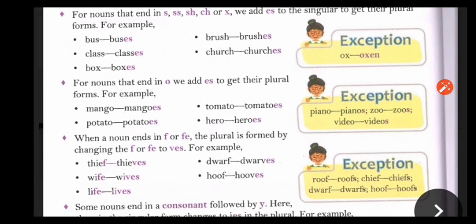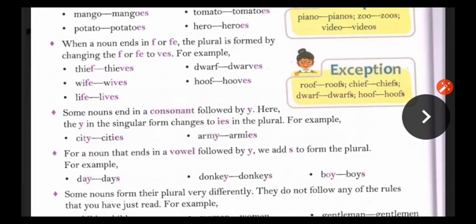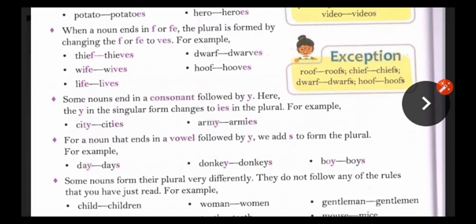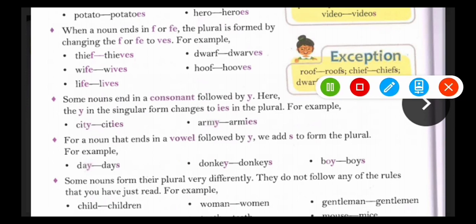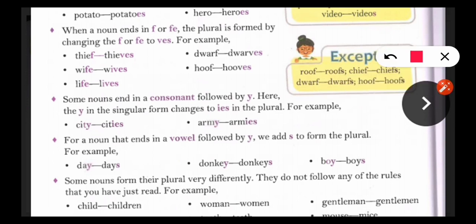Now the next one. When a noun ends in f or fe, then the plural is formed by changing the f or fe to ves. When any word ends with f or fe, and that is singular, and if we have to change it to plural, then instead of f or fe we have to write ves.